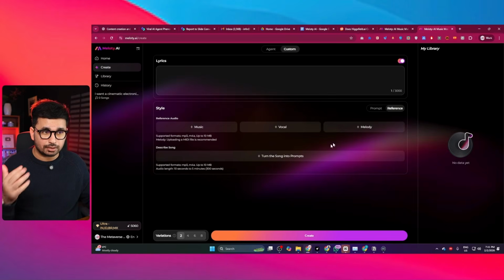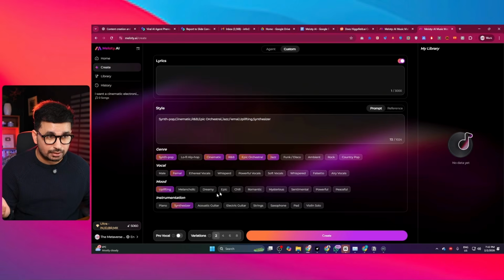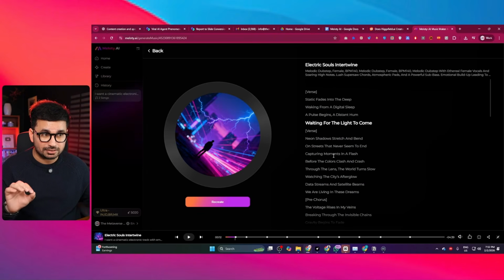So even if you don't know the genres, BPMs, or music terminologies, the system handles that part for you. This is huge if you write lyrics but struggle with the music direction. So I think using this tool, it will be super helpful for you to generate any sort of song. So once you upload either music or vocal or melody, or just upload a song, and the lyrics are loaded already, or even you can visually create your own style. If you go to this genre, and choose synth pop or maybe cinematic or R&B or epic orchestral or jazz, and then you can choose the vocal, the mood as well and instrumentation as well, and now based on that we can see it has already designed a style for you.